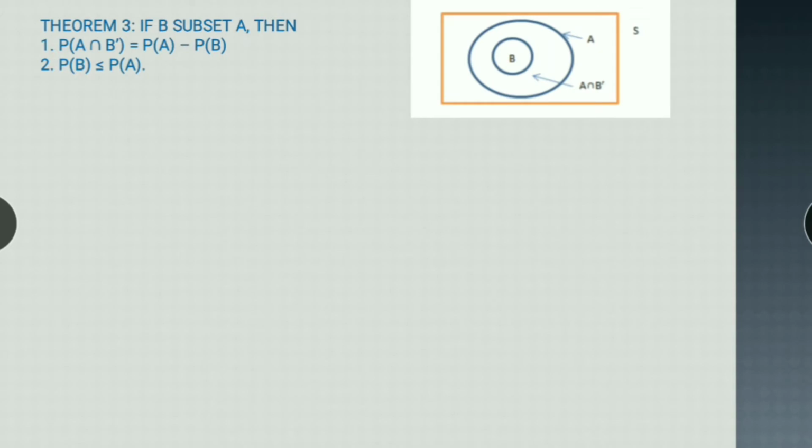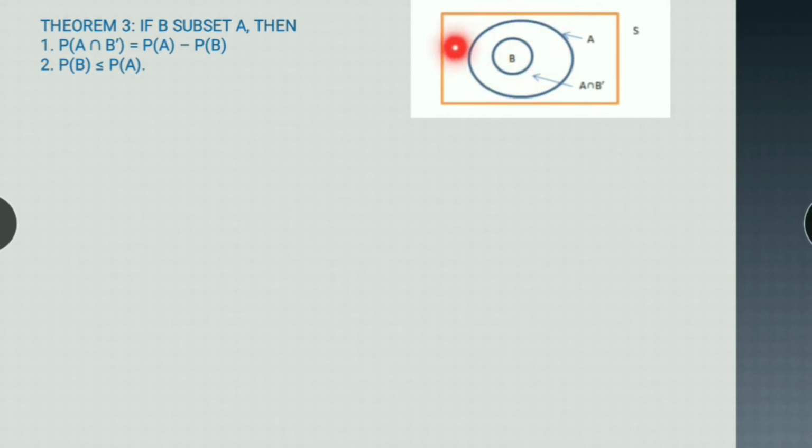Next theorem: if B is a subset of A, you can see in this Venn diagram we have the whole universe, then there is a set A and there is a set B which is a subset of A, then probability of A intersection B dash. What is A intersection B dash? A intersection B dash is this part only, the part of A which doesn't include B.